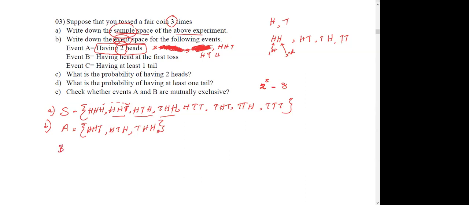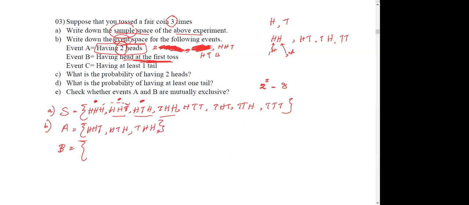We have to write everything, right? Event B, having head at the first toss. This is important, first toss. So we need H in the first toss. You can see that head is here. Yes, head.